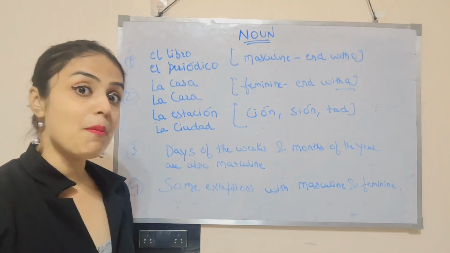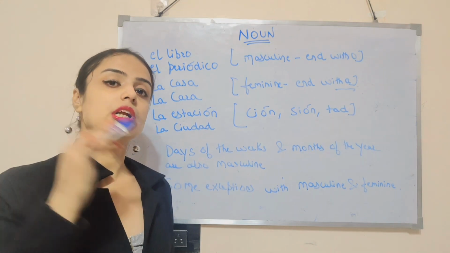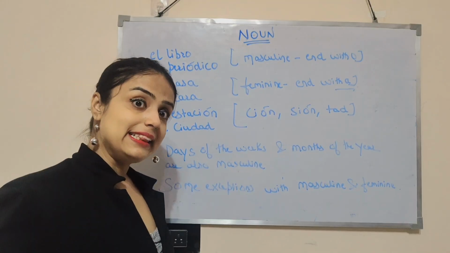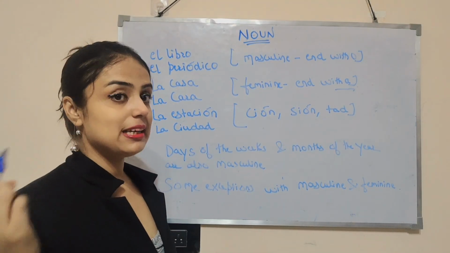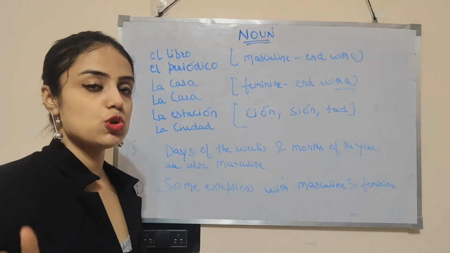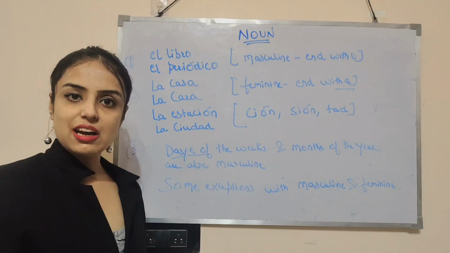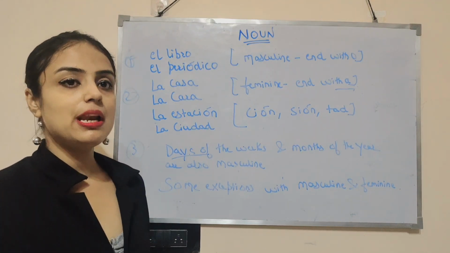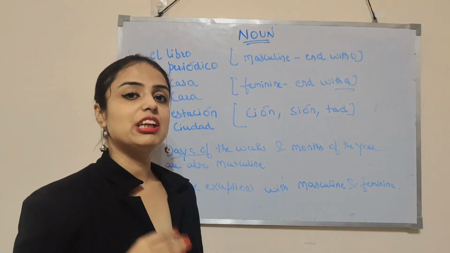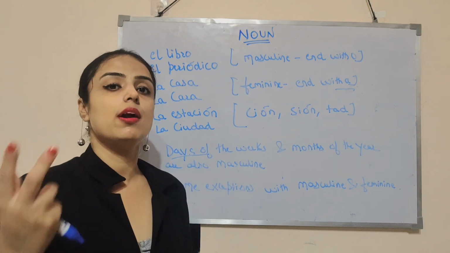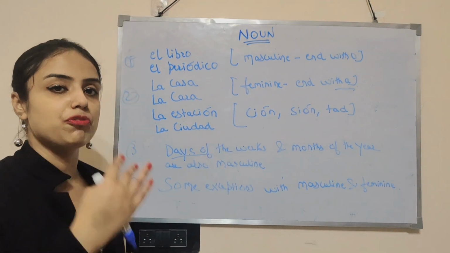For example, la mano, ending with O, but we are using la, okay? And el día, though ending with A, it's el día. So those exceptions also I have covered. Now days of the week and months of the year are also masculine. For example, el lunes. So these are some of the keys which will help you to understand and to use the articles before nouns.